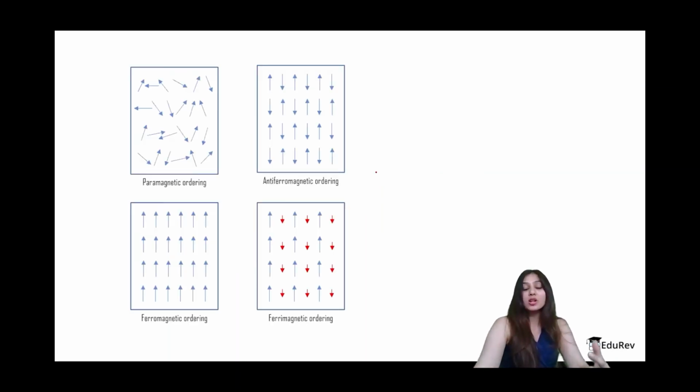And here we have a small summary of what paramagnetic, anti-ferromagnetic, ferrimagnetic and ferromagnetic substances are, and this is something important which we can remember by. You can just screenshot this slide and keep it with yourself for revision purposes.